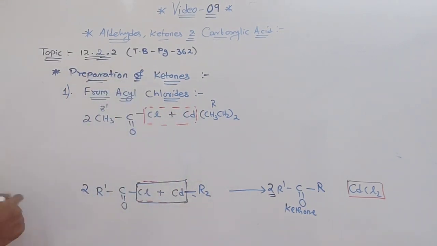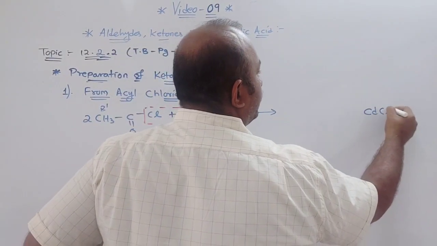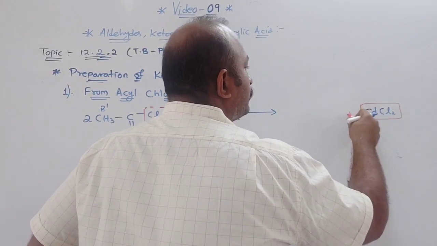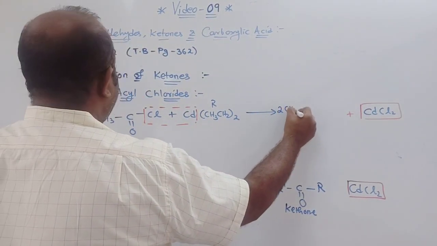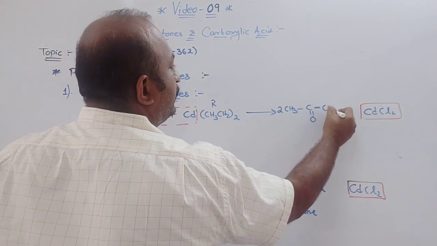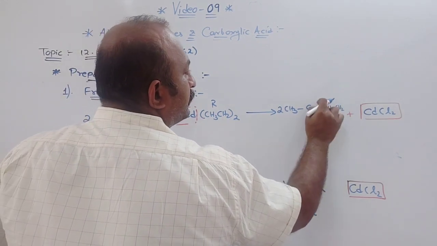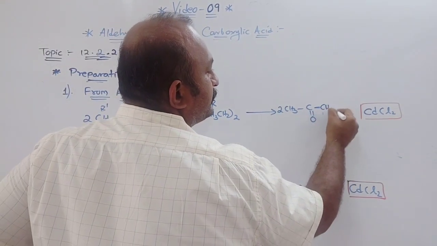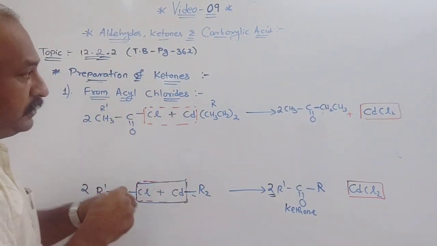Okay, so this one is being removed, and on the other side you can write here CdCl2. That I will put in a box, CdCl2, and plus you will get this product. Now what is left out? So 2CH3 C double bond O, and here CH3 CH2. Understood? So this is the part what you get. But we have to write here in terminal CH3 will come. So CH2 will attach, this carbon will attach here. Understood?